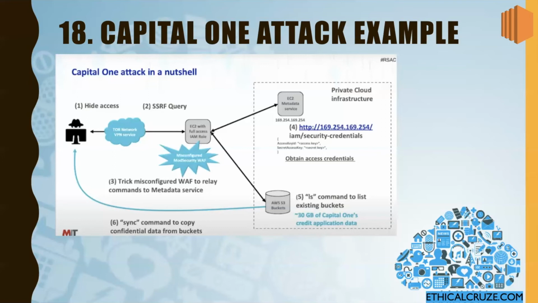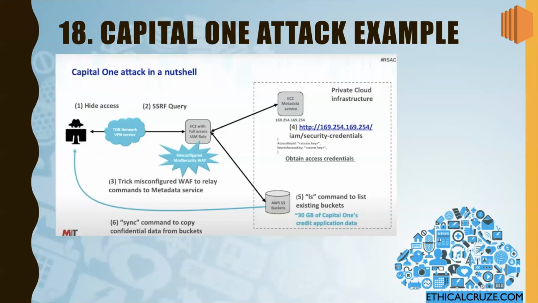So what the hacker did, first of all, the hacker used a VPN service to hide their identity. Okay, then they exploited that EC2 instance because it had a full access IAM role. Okay, so as we can see, we assigned one IAM role to our EC2 instance as well. Okay, but this was a poorly configured EC2 instance, and they provided a full access IAM role, and then they exploited this vulnerability. By using an SSRF query, they exploited this particular EC2 instance.